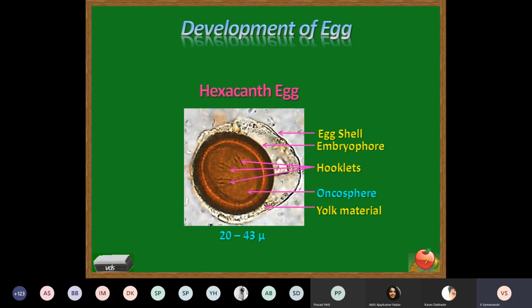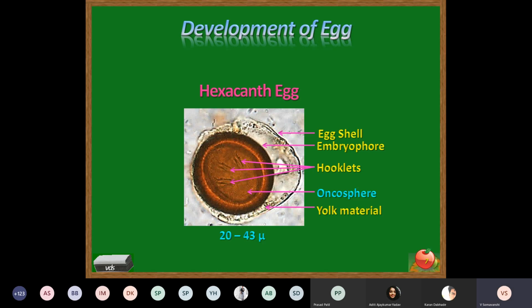And so this egg is called a hexacanth egg. Hexa means 6, canth means spiny hooks. Such a hook is a very characteristic feature of cestode members: Taenia solium, Taenia saginata, Echinococcus granulosus, and Echinococcus multilocularis. The eggs morphologically are one and the same. They cannot be differentiated on the basis of the details of the egg. But it is necessary to understand this with respect to the pathogenicity of the parasite.